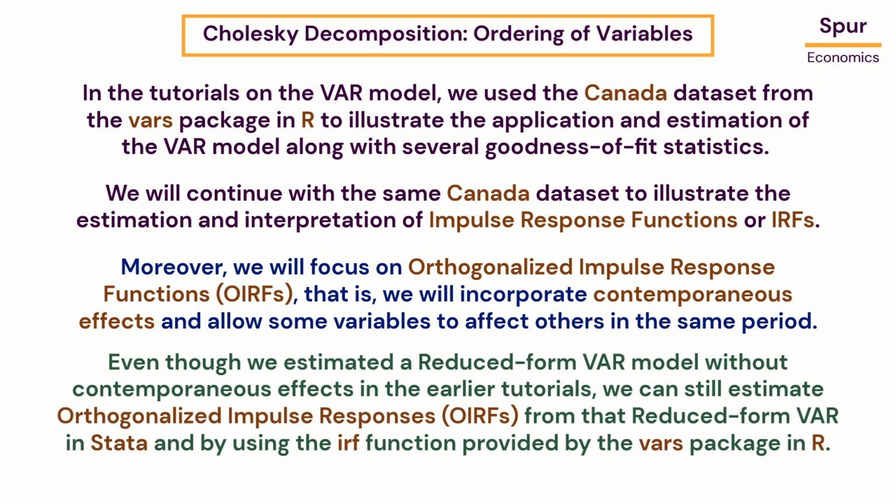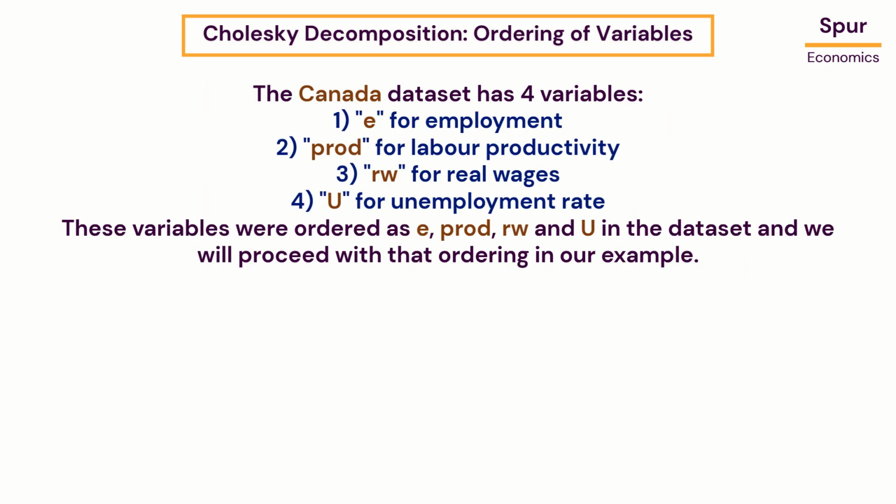Even though we estimated a reduced-form VAR model without contemporaneous effects in the earlier tutorials, we can still estimate orthogonalized impulse responses from that reduced-form VAR in R and Stata by using the IRF function provided by the VARs package in R. The Canada dataset has 4 variables including E for employment, PROD for labor productivity, RW for real wages, and U for unemployment rate. These variables were ordered as E, PROD, RW, and U in the dataset, and we will proceed with that ordering in our example.